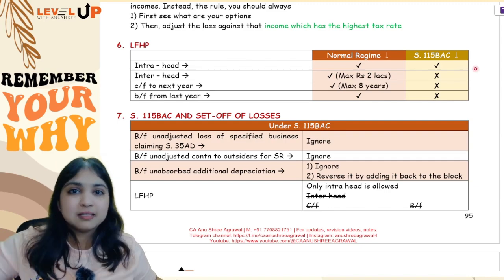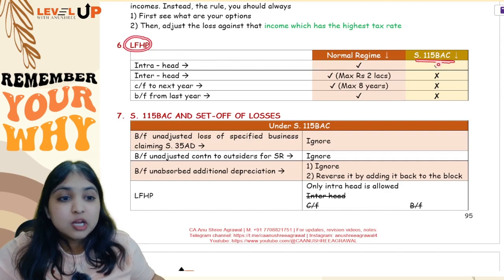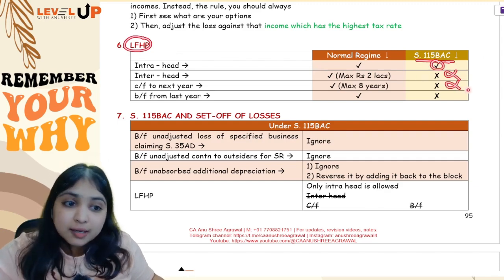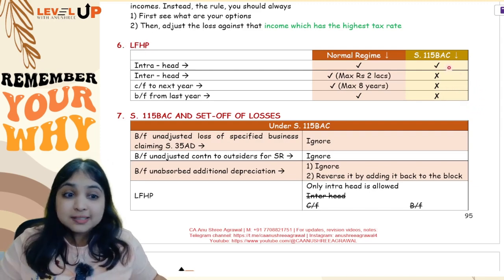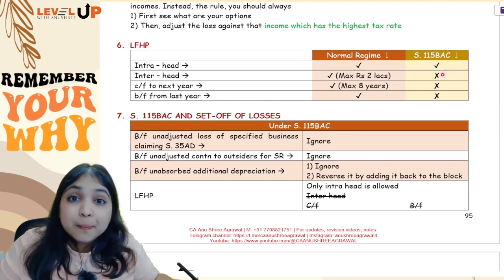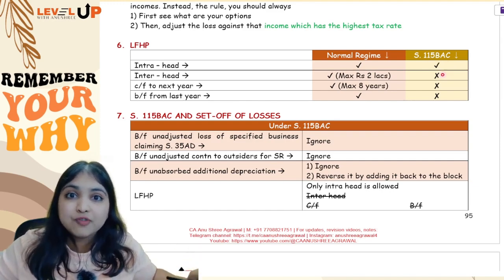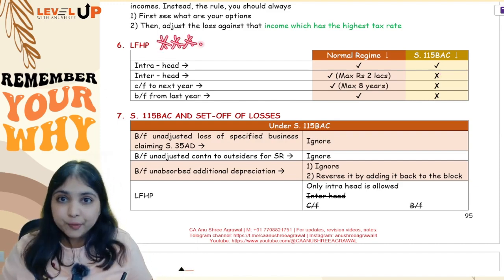Then in case your assessee is following 115BAC, the default regime, this is where the special point is. In the default regime, loss from house property, you can do only intra-head adjustment. You can't do inter-head, you can't carry forward to the next year, you can't bring forward from the last year also. Understand, if you are not able to do intra-head, that's all, the loss will lapse. No option of inter-head or carrying forward, that option itself is not there. Extremely important from the exam point of view.